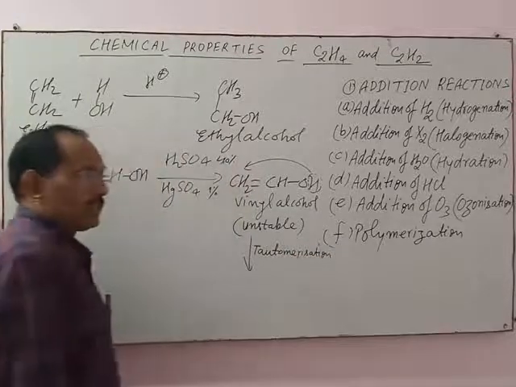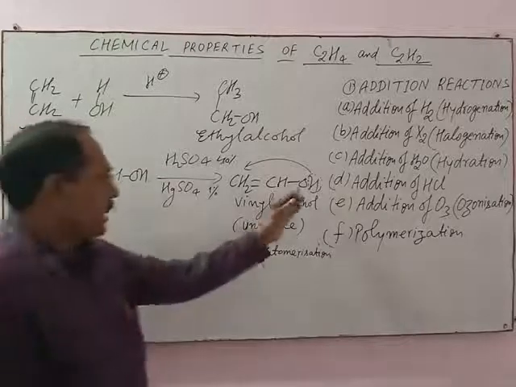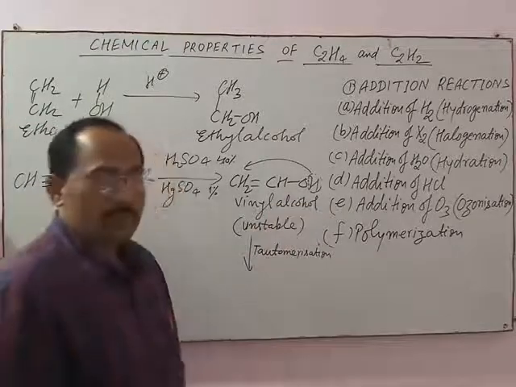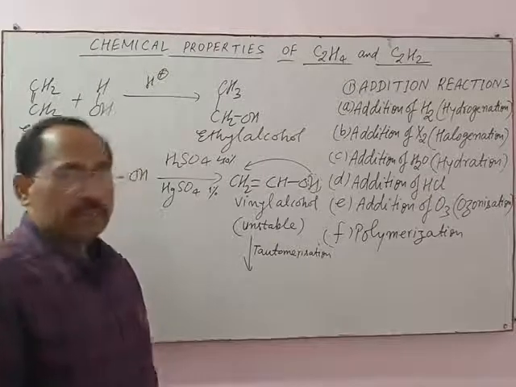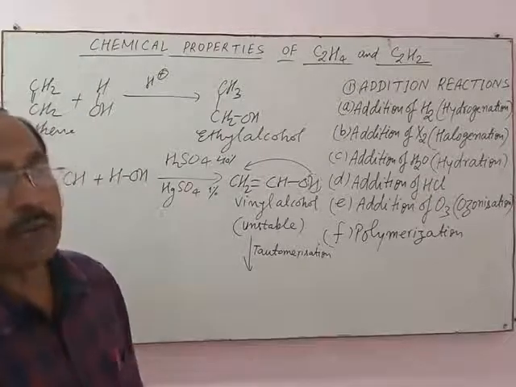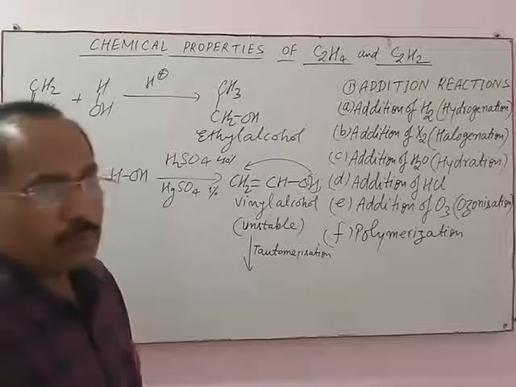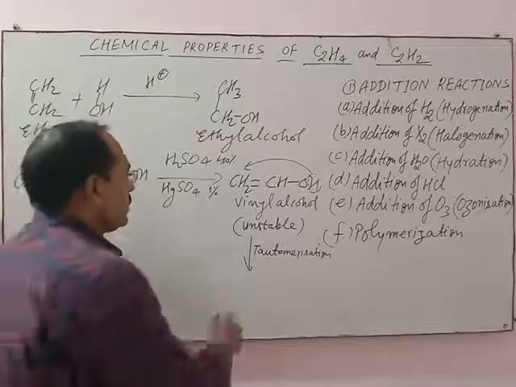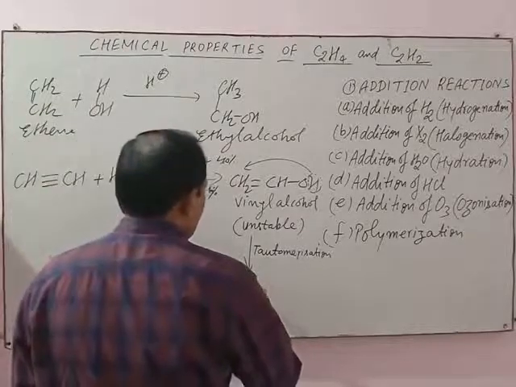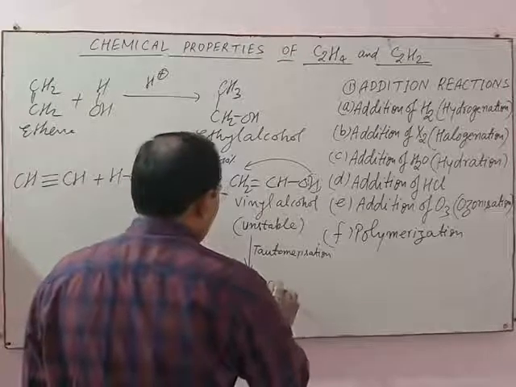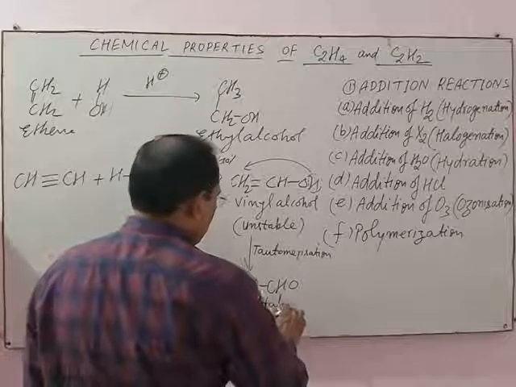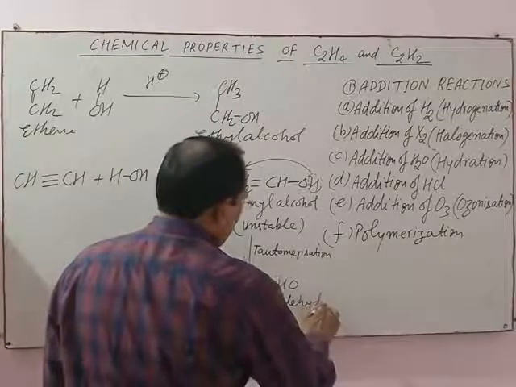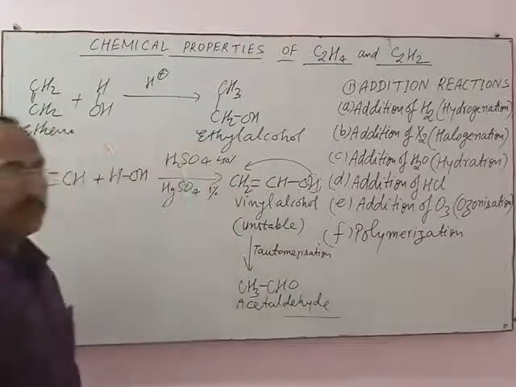What is tautomerization? During tautomerization, a hydrogen atom migrates from one multivalent atom to the other multivalent atom. As a result, CH3CHO, acetaldehyde, is formed in this case.